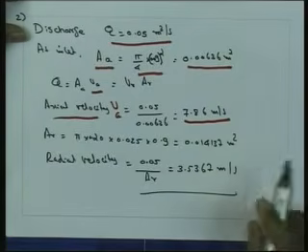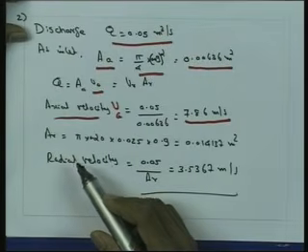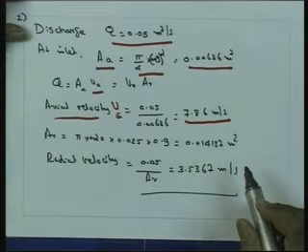Now to find the radial velocity, we can calculate the effective area, since 10% of the outlet area is occupied by blades.